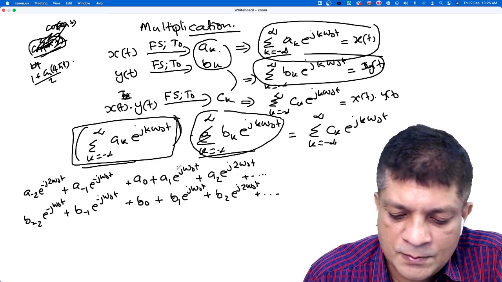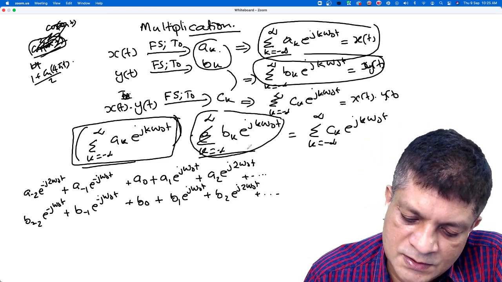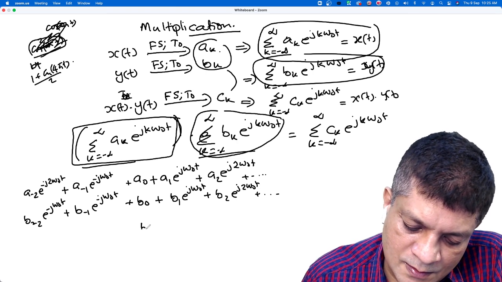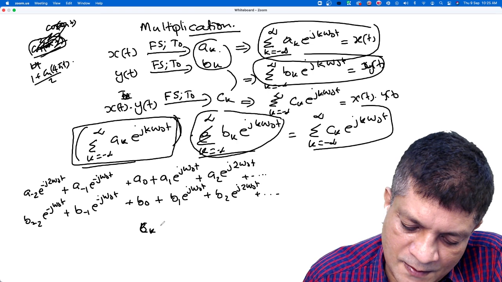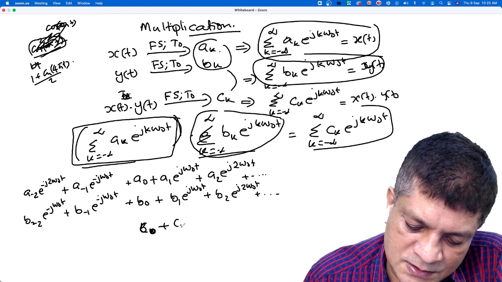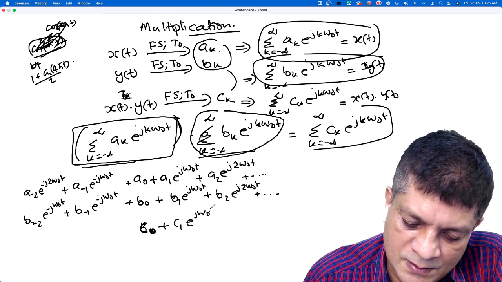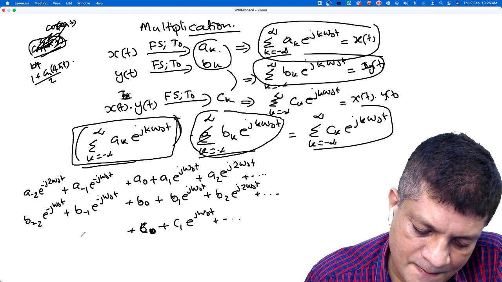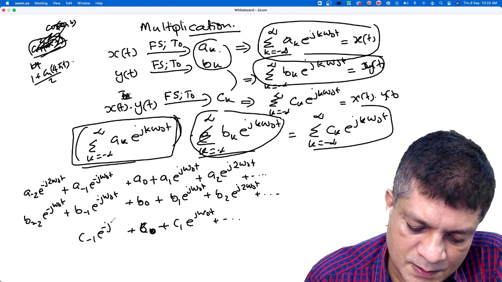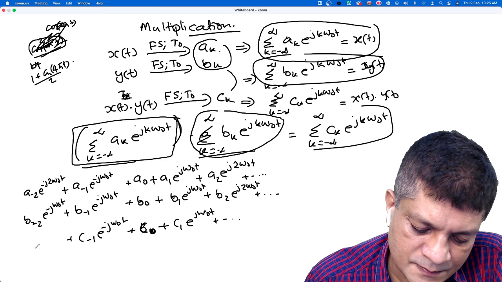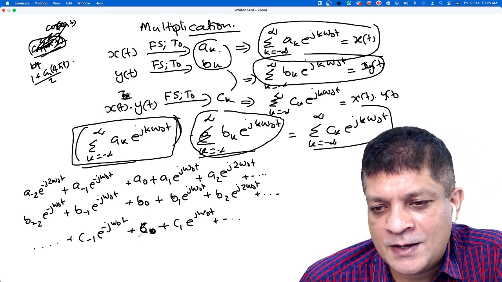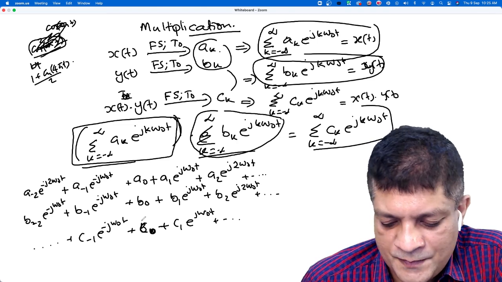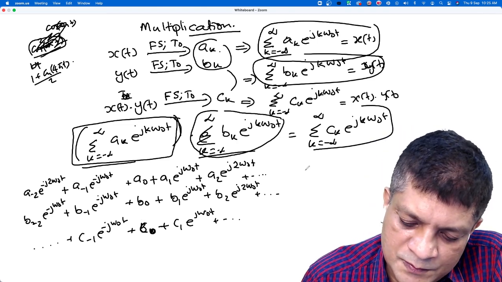Okay, we have to multiply these two, and that is equal to what? Ck in terms of this. That is equal to c0 plus c1 e to the power j omega naught t plus c minus 1 e to the power minus j omega naught t, isn't it? Now tell me, what is the relation between ak, bk, and ck? What is the value of c0?